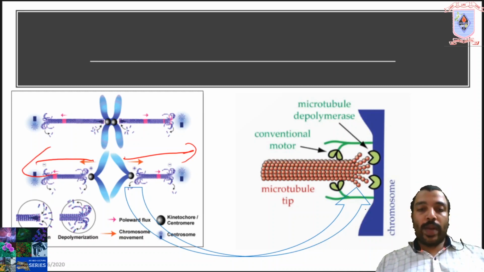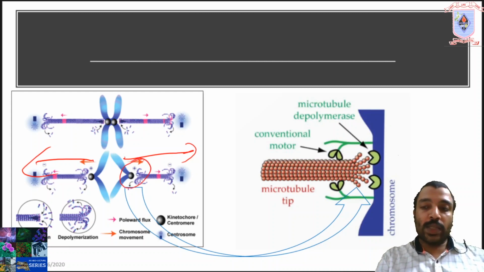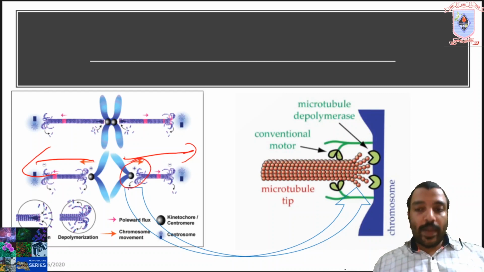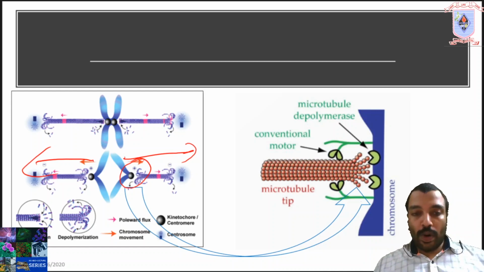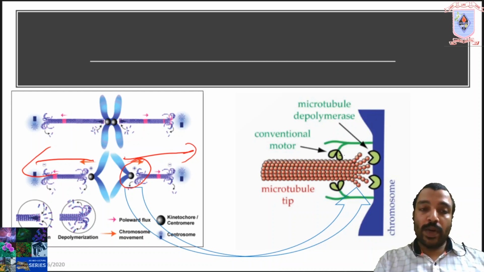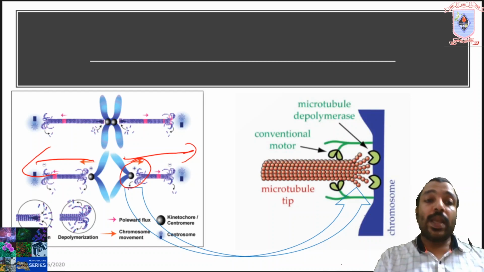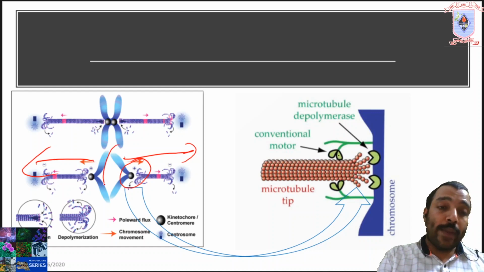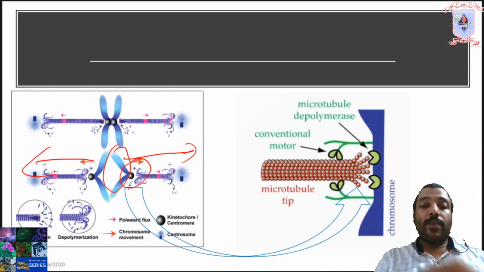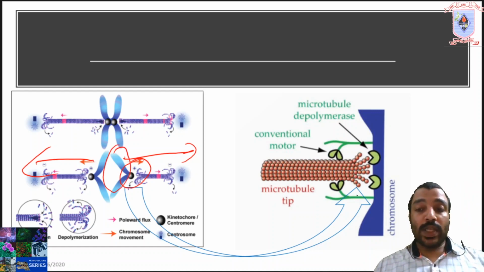Even during the depolymerization of the plus end, the separated sister chromatids keep their attachment. These sister chromatids keep attached to the microtubules till they reach the poles. Even during the dissociation of the tubulin monomers from the plus end, the chromatids will not fall off from the microtubule, because of the beauty of the engineering of the kinetochore microtubule assembly.